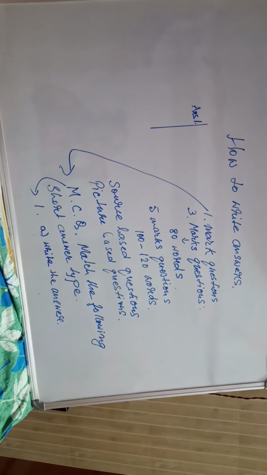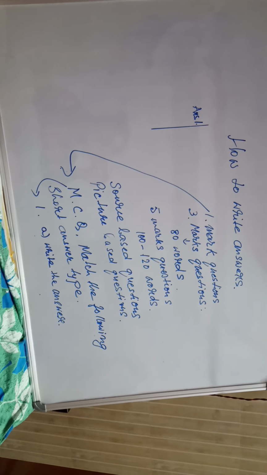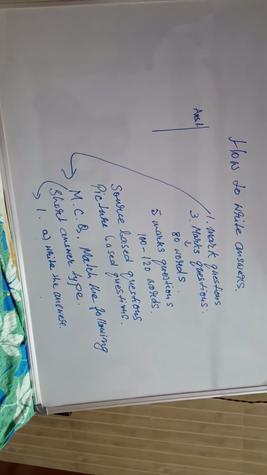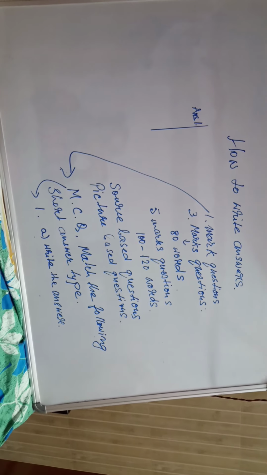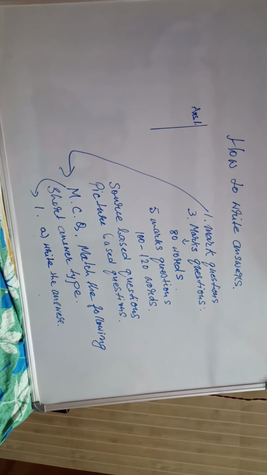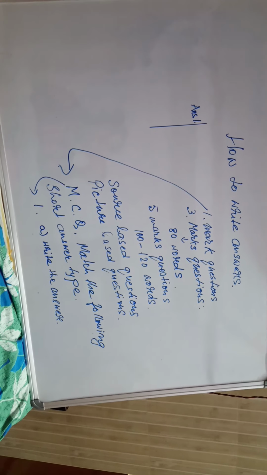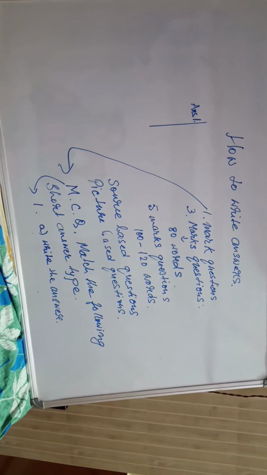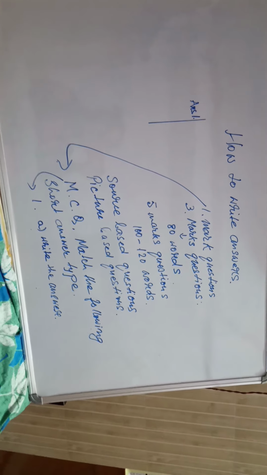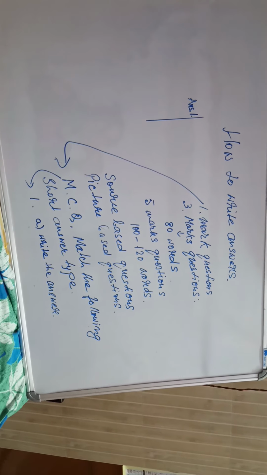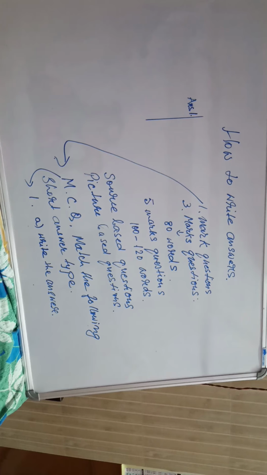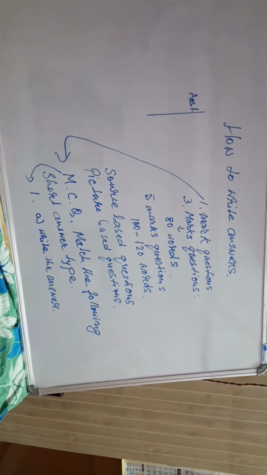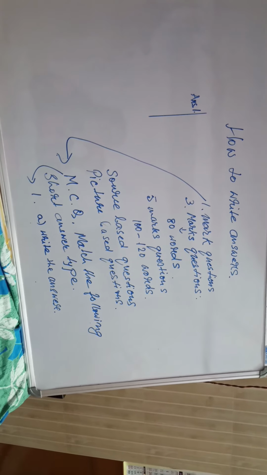Now in SST you will get three types of question. That is, one is 1 mark question, then 3 marks questions of 80 words. Now 5 mark questions 100 to 120 words. Now these are the three types of questions you will get, and you will get 6 marks map question, 2 for history and 4 for geography, or 3 for history and 3 for geography.